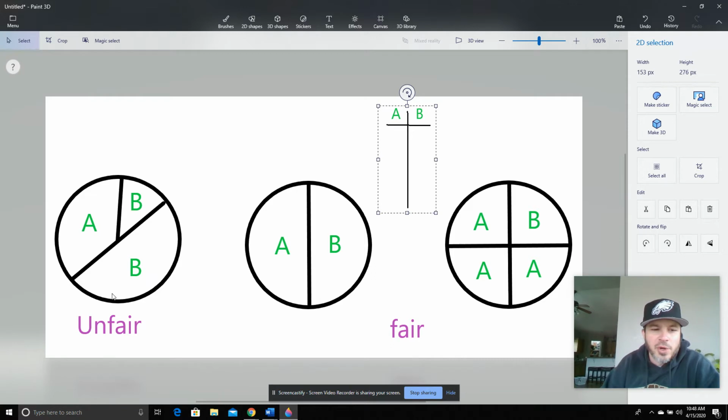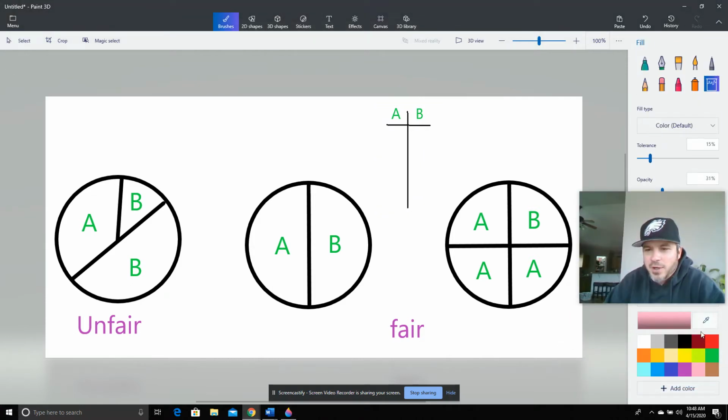So the first thing I want to point out is this circle over here. Pretend that this is a spinner, like for a board game. We're going to spin, and it can land on any of these sections. Now, this is not a fair experiment because we can take A and see the size of this chunk of A. Well, that's much bigger than the chunk of B. So since these are not the same size, this is an unfair experiment, and we are not allowed to find the probability of this. Okay?